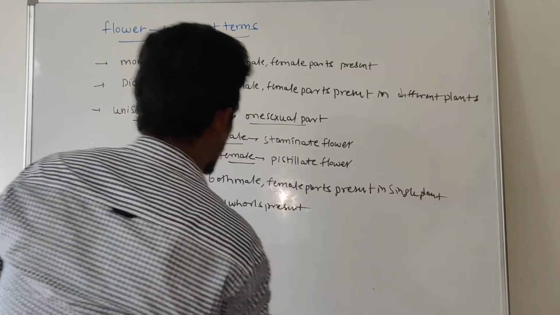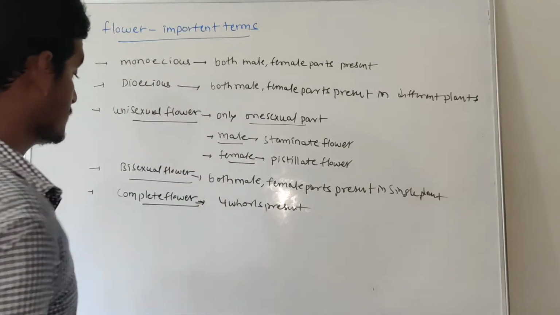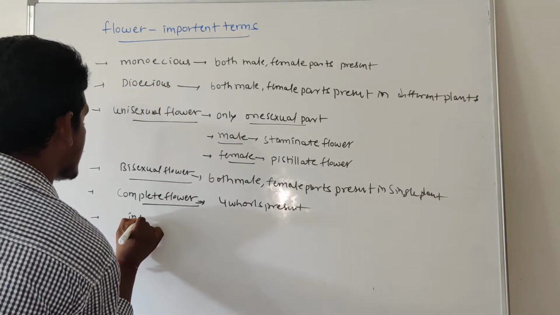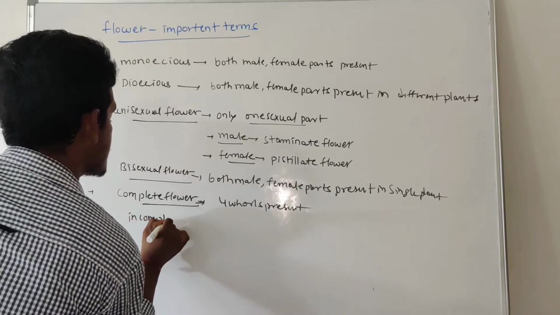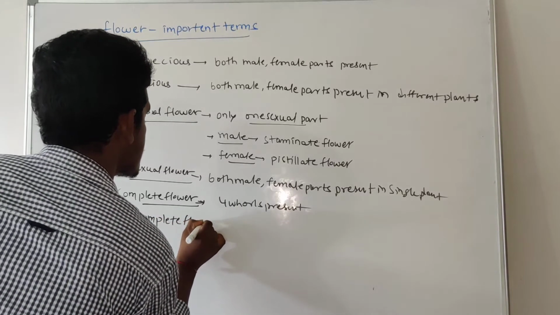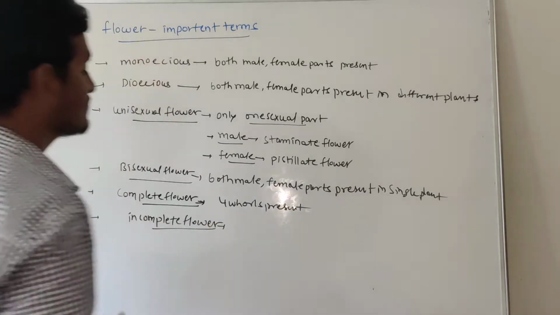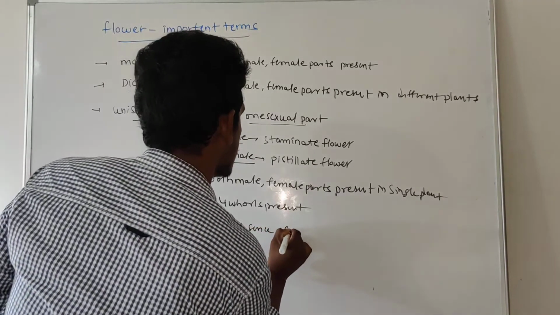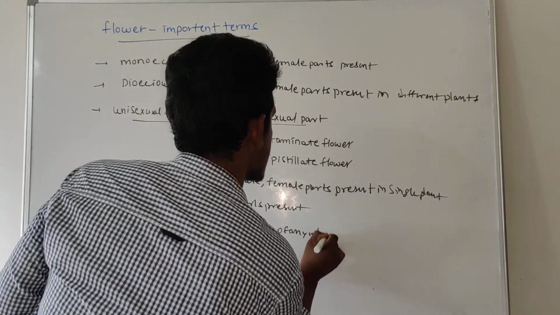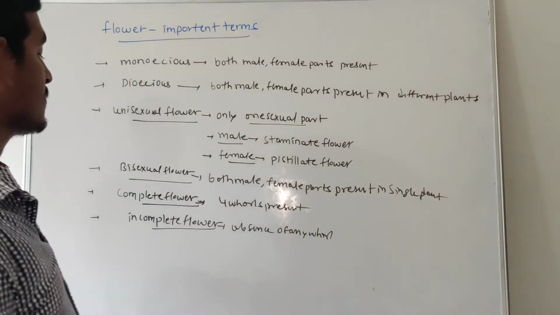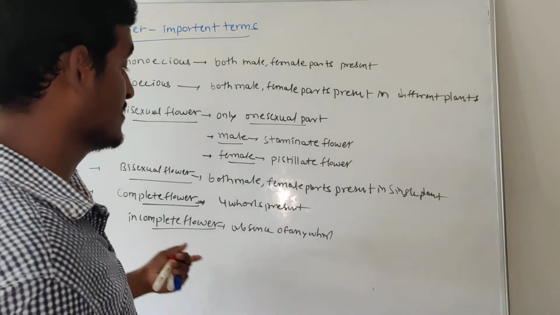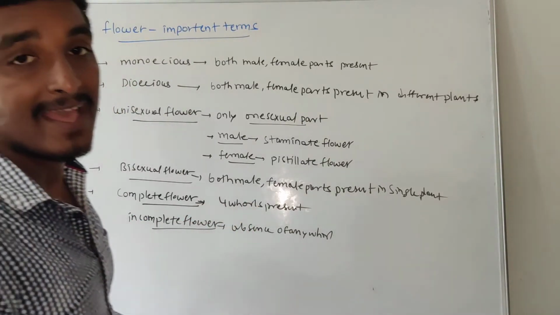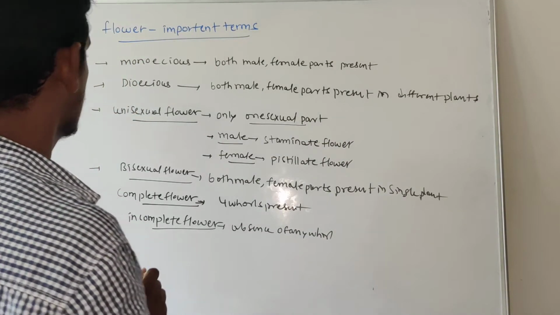If any whorl is missing or absent, then we call it an incomplete flower. Incomplete flower means absence of any whorl, either the male part or female part or any other part. So what we call that is an incomplete flower, right?